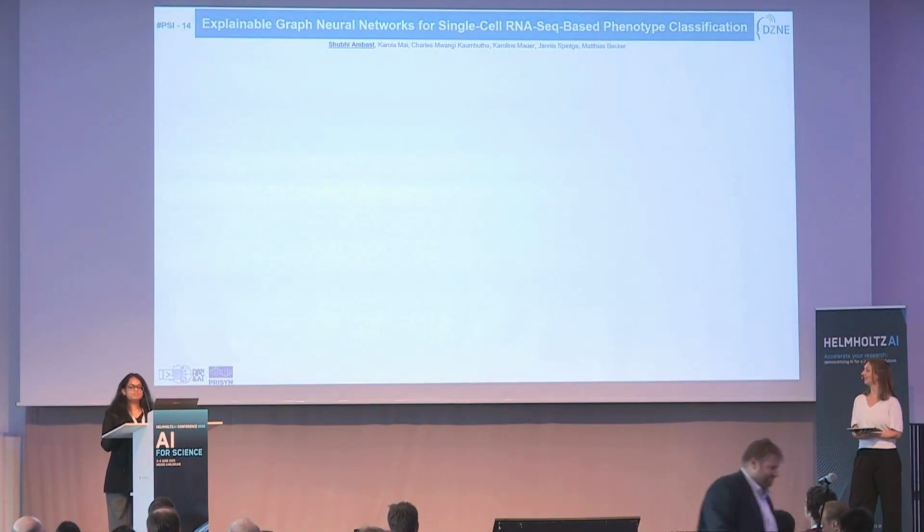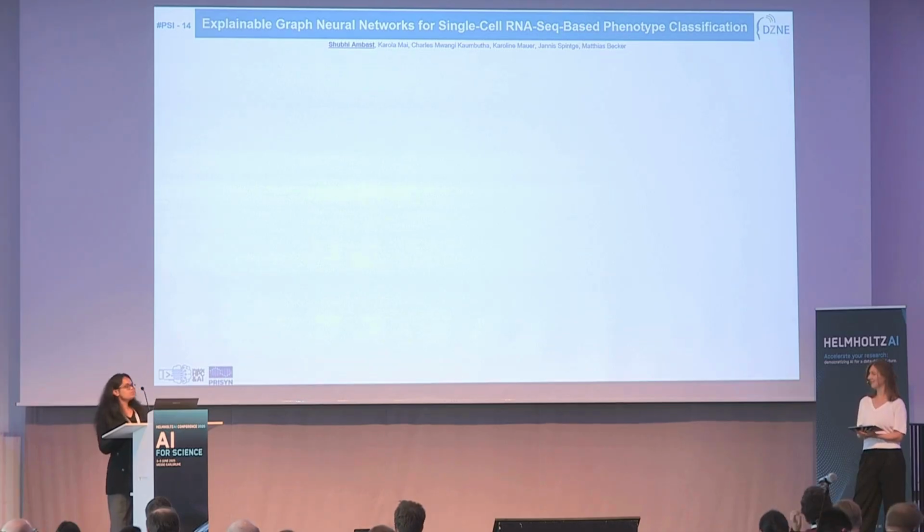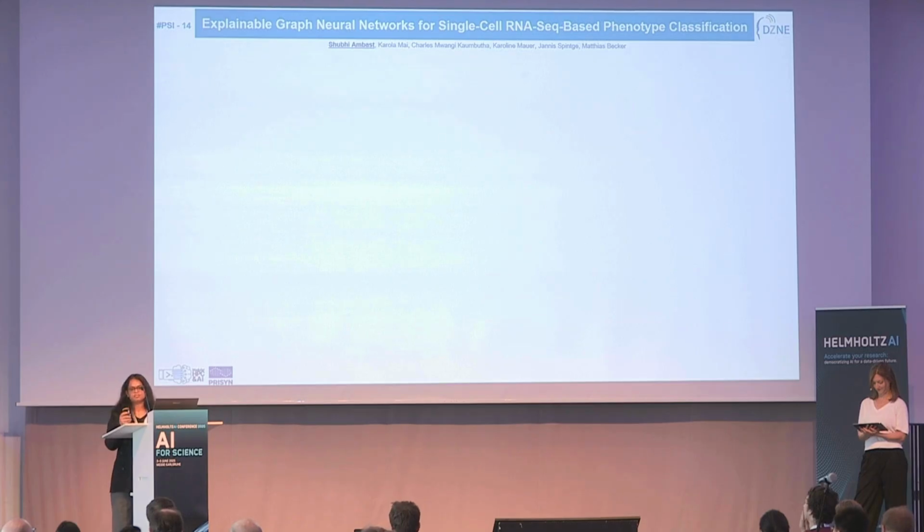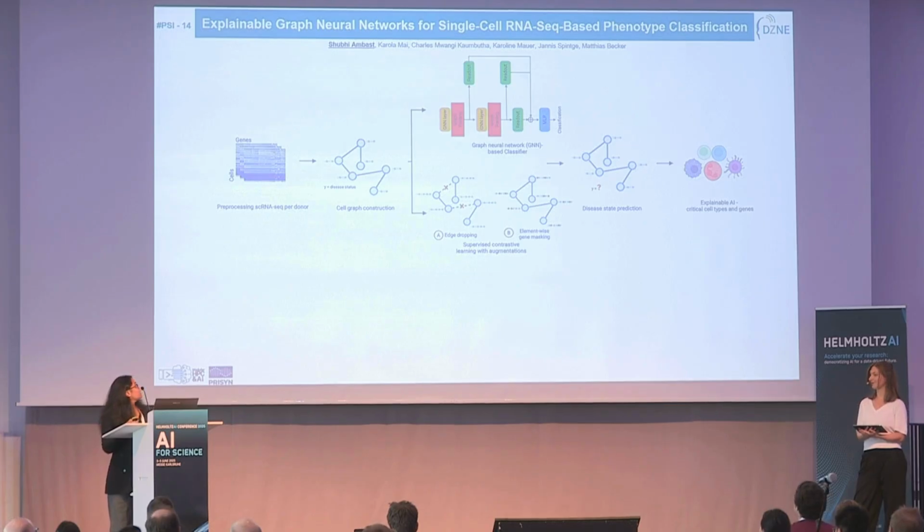Hi everybody, I'm Shubi and I'm working on the use of graph neural networks for single-cell RNA-seq data. Since morning we have learned a lot about classification, and this is just another task, but in the healthcare domain. For people who are unaware of single-cell RNA-seq data sets, it's usually a matrix, but then why graphs here? Graphs have the capability to capture the cell-to-cell relationship, which is ideal to understand how the disease works.